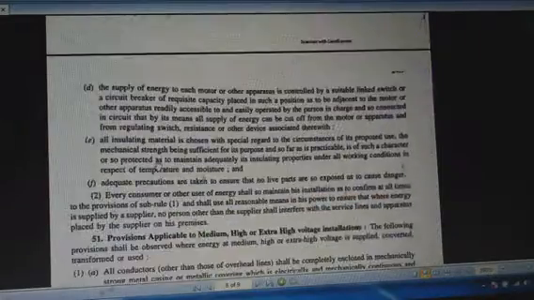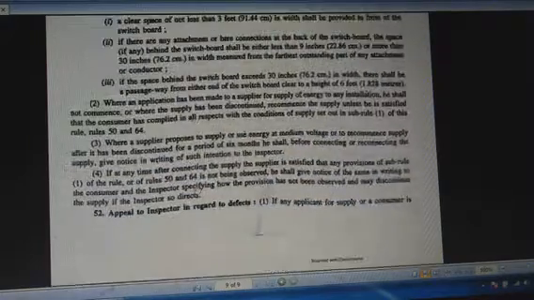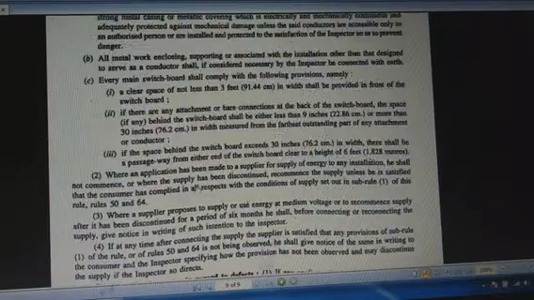Rule number 51 is related with provisions applicable for medium, high and extra high voltage installations. So there are some rules and regulations regarding installation for high voltage, extra high voltage and medium voltage. In these rules we can learn about the rules and regulations, and that's all.